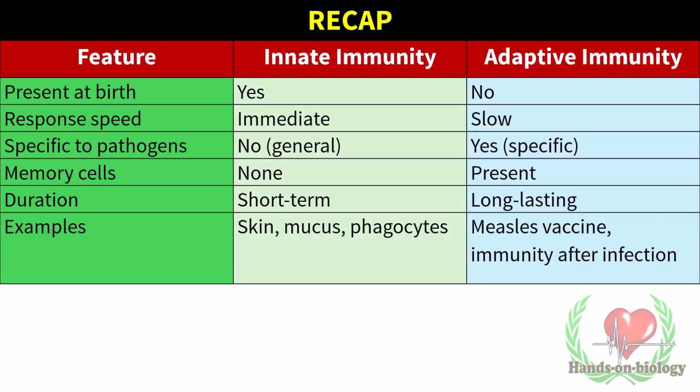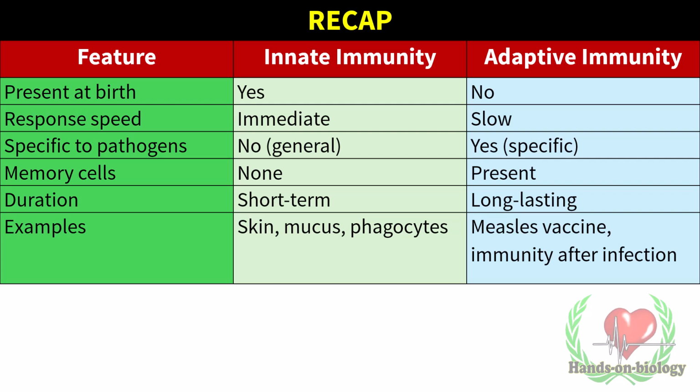Innate immunity is the type of immunity that is present at birth and provides an immediate response to pathogens. It is not specific to any particular pathogen and therefore offers general protection. Innate immunity does not produce memory cells, so its protection is short-term. Examples include the skin, mucus, and phagocytic cells.